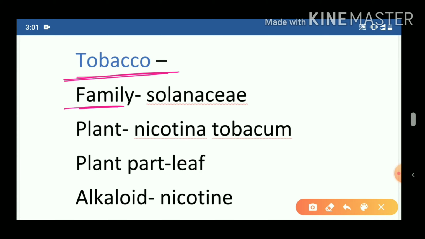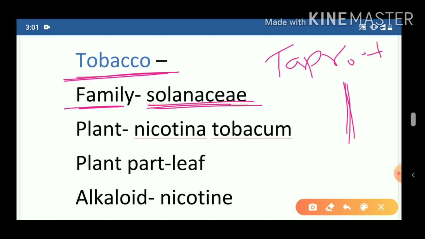To which family does tobacco belong? Tobacco belongs to the Solanaceae family. In this family tap root is found. What is tap root? From the main root many other roots arise. This is tap root, and many herbs, shrubs and small plants are a part of this family. Along with this, potato and tomato are also a part of the Solanaceae family.